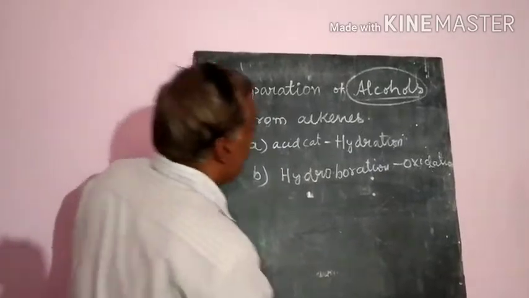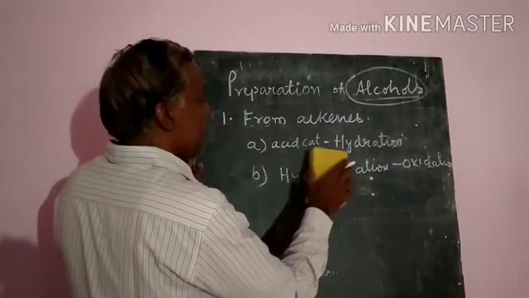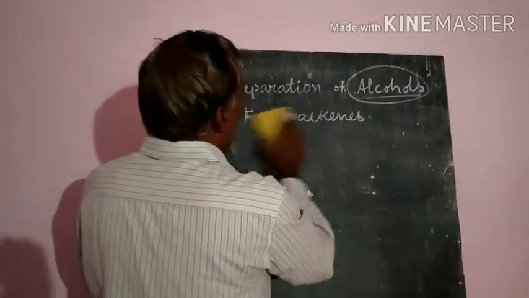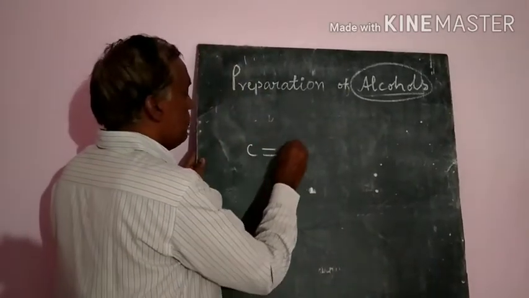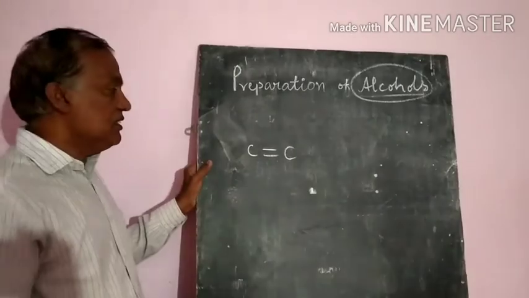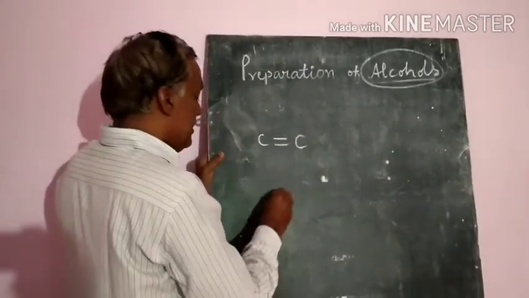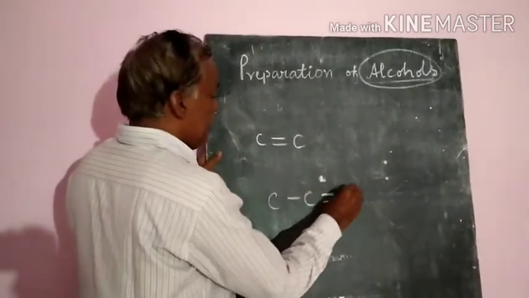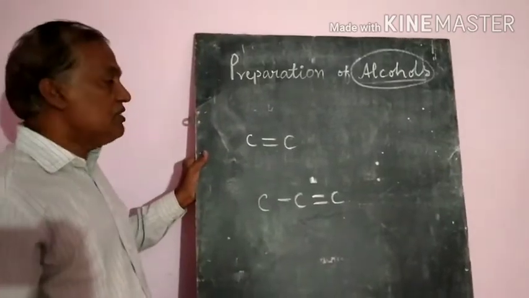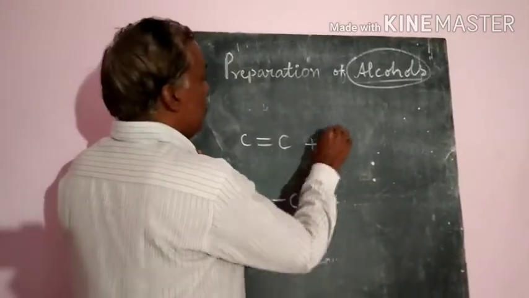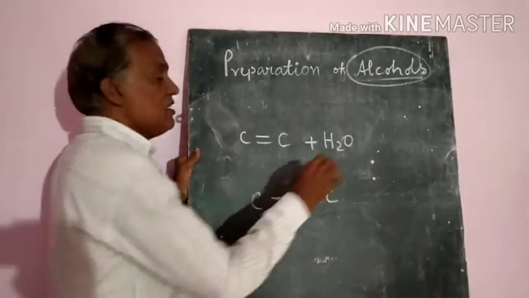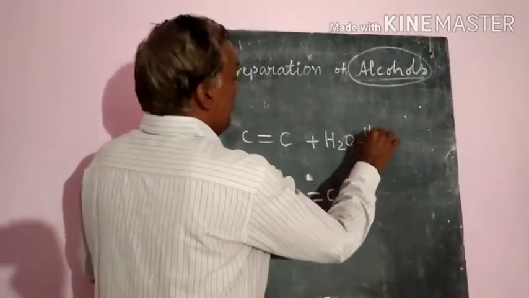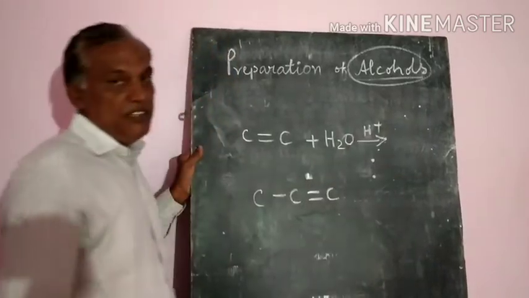So these are the two methods we will use to prepare alcohols from alkenes. Let us see first, acid catalyzed hydration. Let us take two-carbon alkenes: one is a symmetrical alkene and another is an unsymmetrical alkene. You have to add water, that means hydration, in the presence of an acid catalyst, which will give H plus ions.